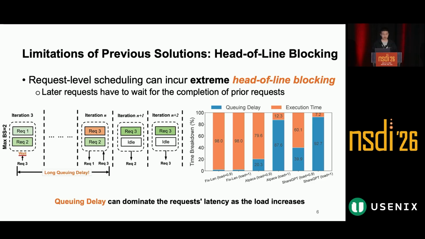This slide shows why head-of-line blocking is especially serious for LLM inference. In the example on the left, some requests have long outputs. If these long requests are scheduled earlier, later short requests cannot start immediately. They have to wait in the queue, even though they may only need a small amount of computation.